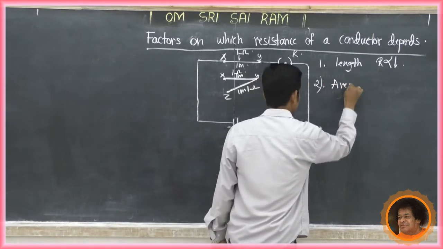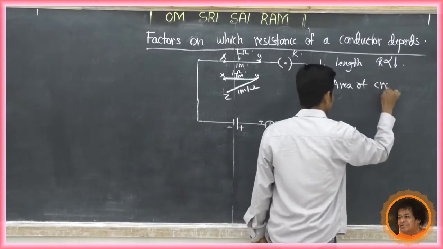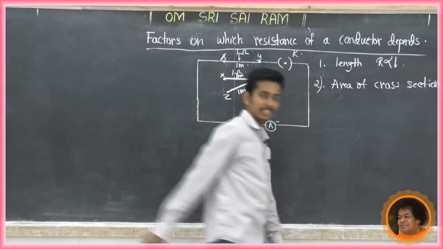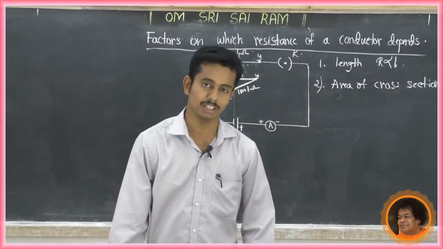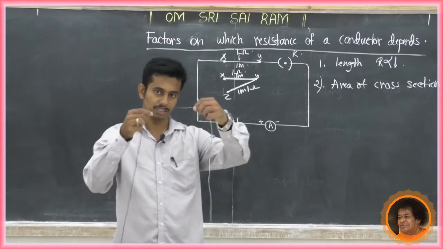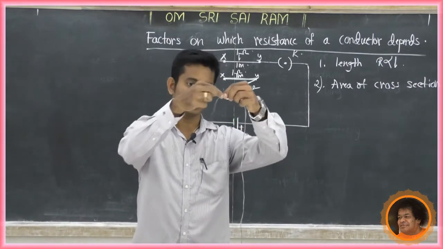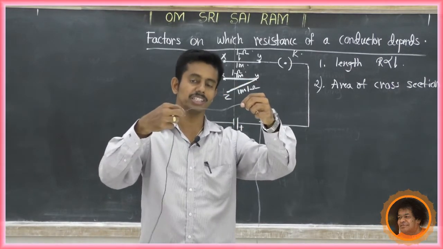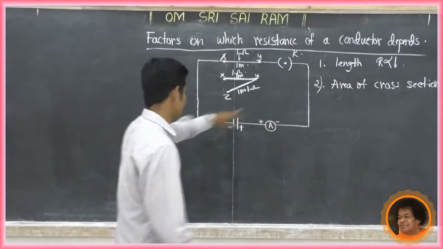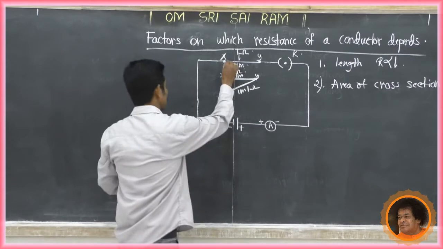area of cross section. What is the area of cross section? That is the thickness of the wire. Area of cross section means thickness of the wire. For example, this is a conductor. Now it has a thickness. If we change the thickness, the area of cross section will change. So this is the area of cross section.